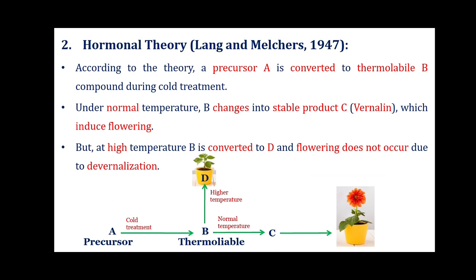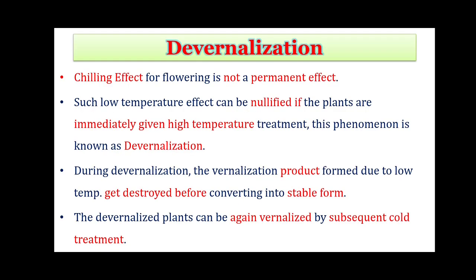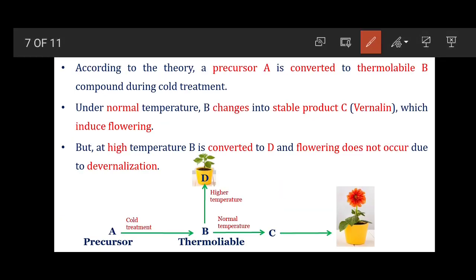In another theory, the hormonal theory, it is said that when a plant is given a cold treatment, a molecule A, which is a precursor, is converted into B, which is a thermolabile molecule. After the cold treatment, if normal temperature is maintained, it forms a C molecule, which results in the formation of flowering.